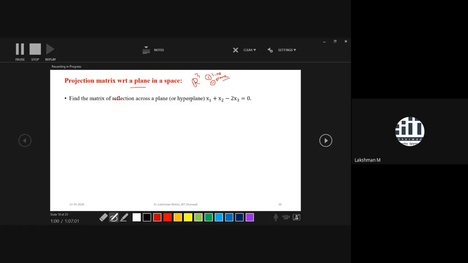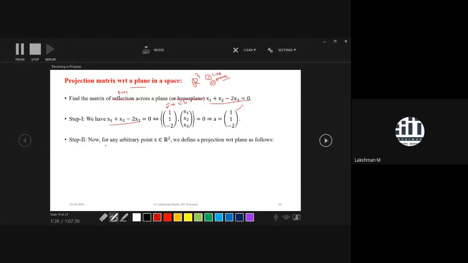So we are finding the matrix of projection with respect to a plane, and a plane in R3 happens to be a hyperplane. This is the equation of the plane. Your first approach is to write this plane in systematic form, the hyperplane approach, because a plane in R3 happens to be a hyperplane, in the form A transpose x equal to 0. Then you will get the normal to the underlying plane. You got the normal as 1 1 minus 2.